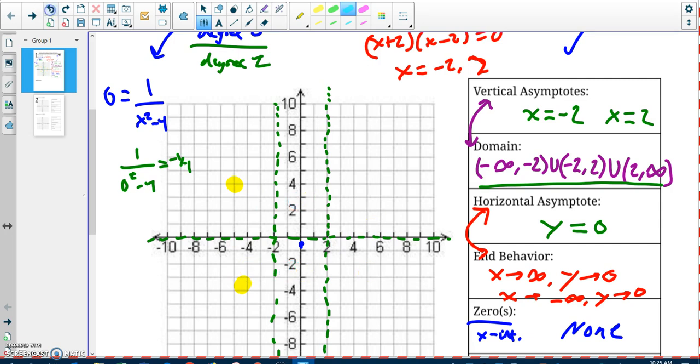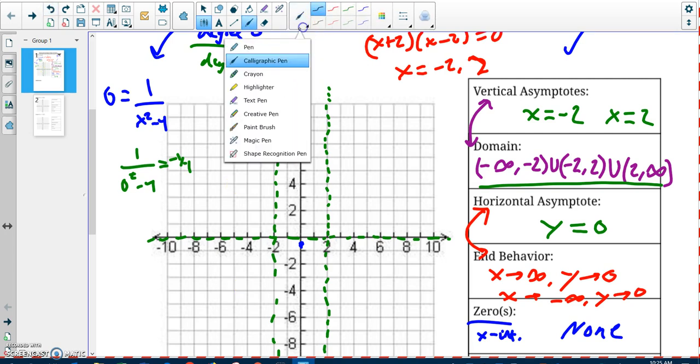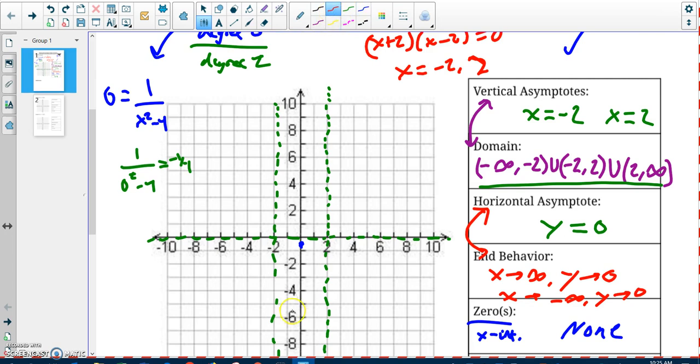If you look at that y-intercept I just plotted, that blue point, that tells me that for that chunk of the graph, I'm in the bottom. So I don't know exactly what my function looks like, but I know it goes through that point, and it's going to be below the y-intercept. So I'm just going to sketch something like that. I know it's going to get close to those vertical asymptotes, because that's what vertical asymptotes are. So it's going to look something like that. Over here, I just need to plug in a point. And over here, I just need to plug in a point.